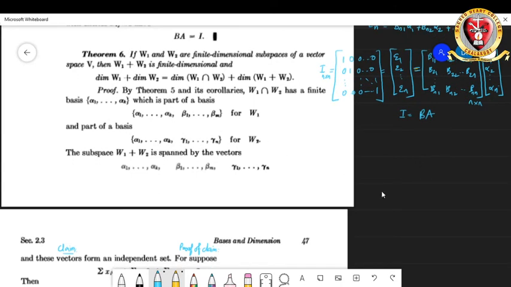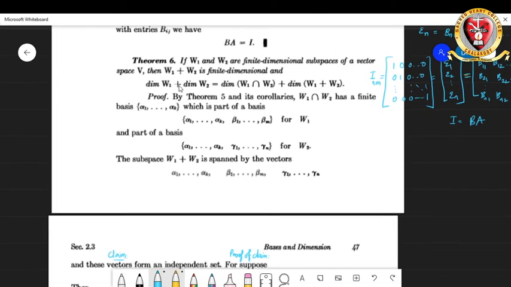Now goes the important theorem, which is theorem 6, which gives us the statement: if W1 and W2 are finite dimensional subspaces of a vector space, then W1 plus W2 is finite dimensional and dimension of W1 plus dimension of W2 is equal to dimension of W1 intersection W2 plus dimension of W1 plus W2. We have W1 and W2 are finite dimensional vector spaces. Definitely W1 intersection W2 is a vector space. It's a subspace of V. You can check it out.